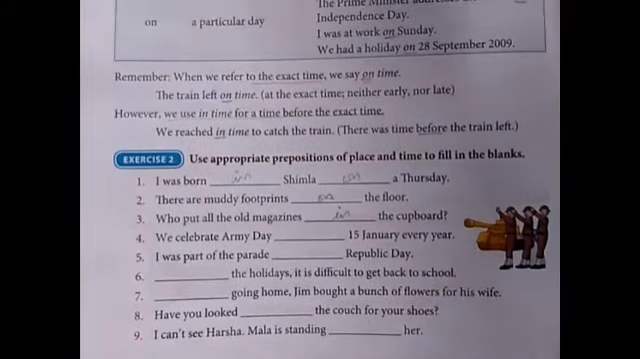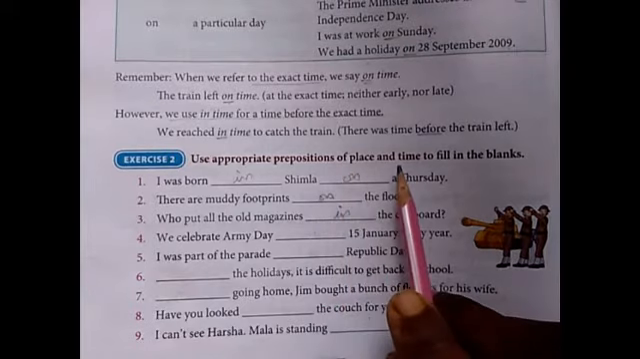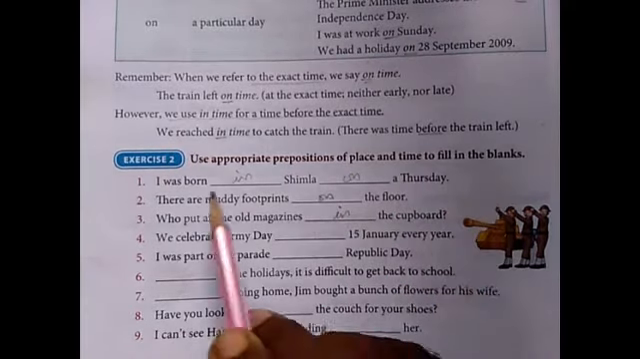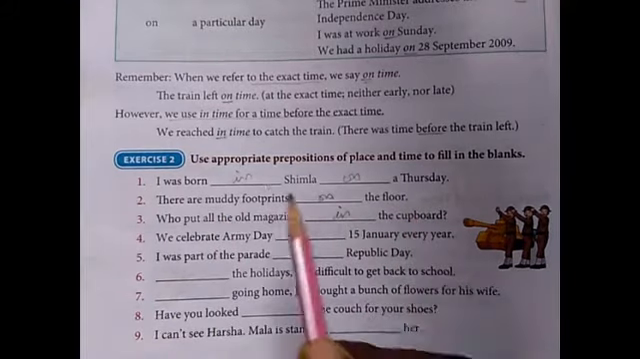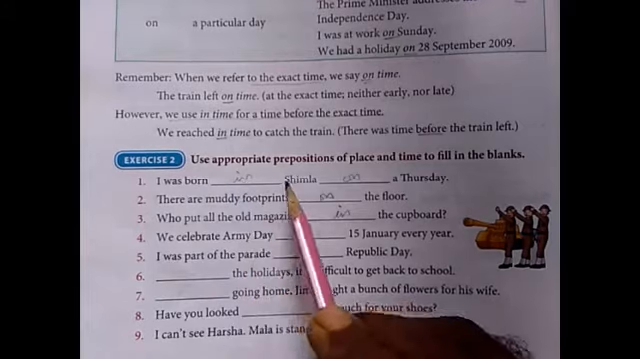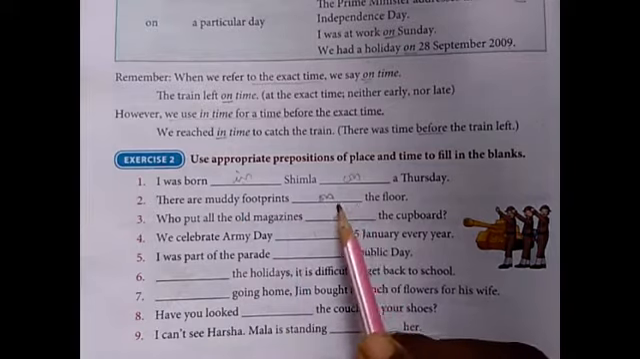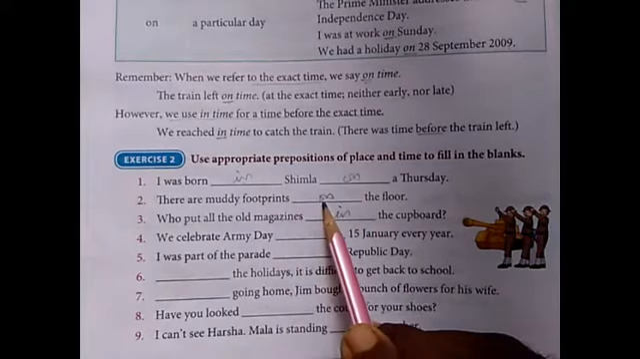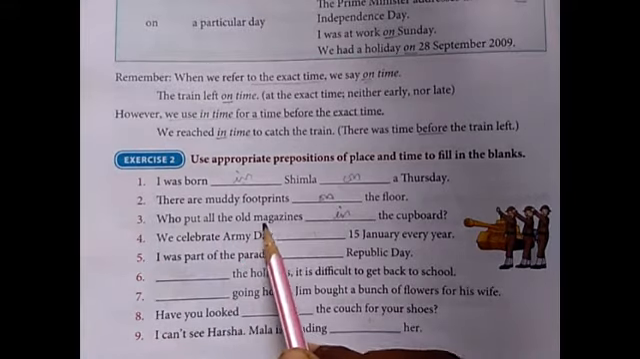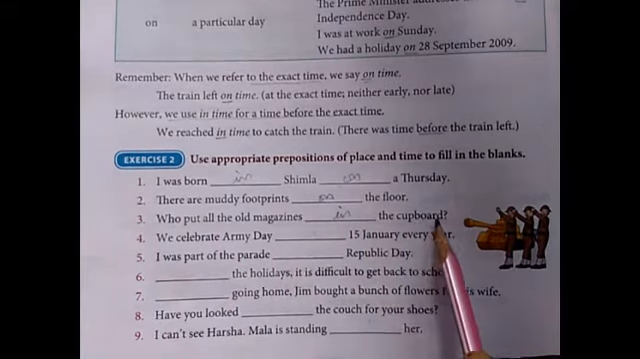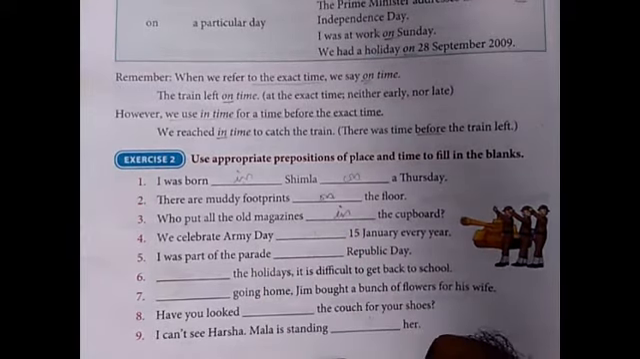Now, let us see exercise 2. Use appropriate prepositions of place and time to fill in the blanks. 1. I was born dash Shimla dash a Thursday. Answers, in Shimla on a Thursday. 2. There are muddy footprints dash the floor. Answer, on. 3. Who put all the old magazines dash the cupboard? Answer, in. So try doing the remaining exercise.